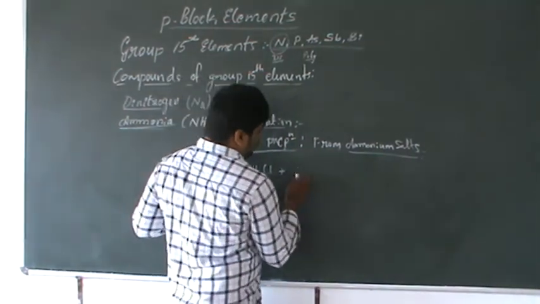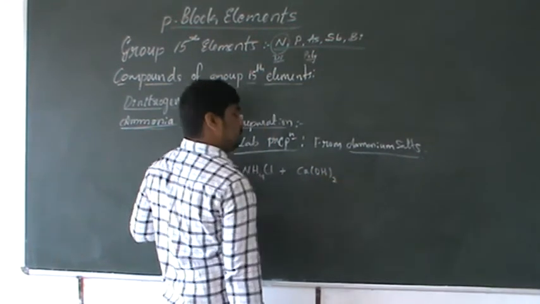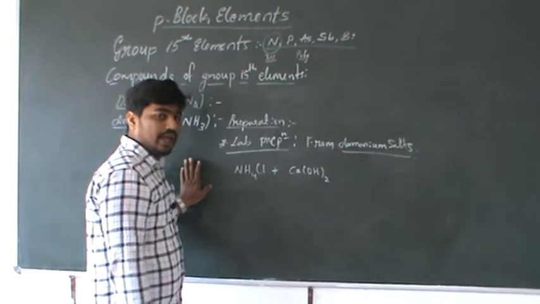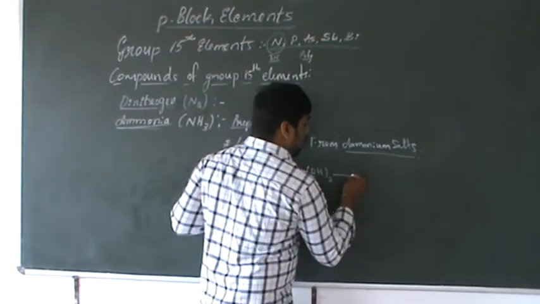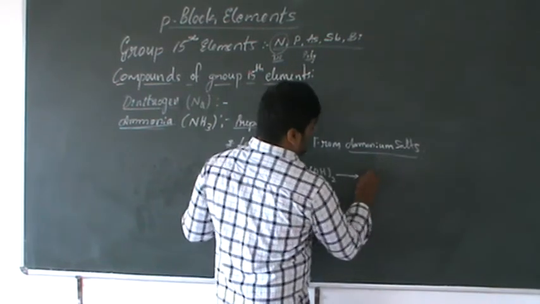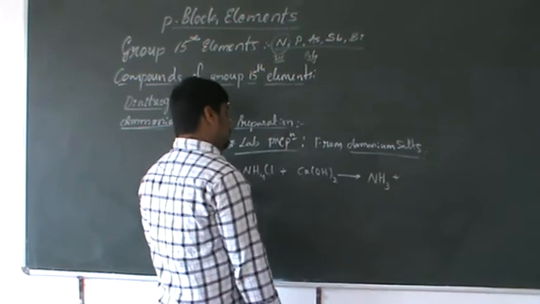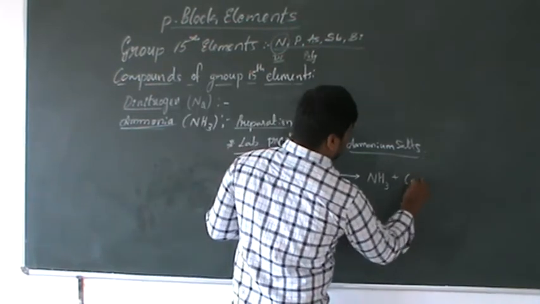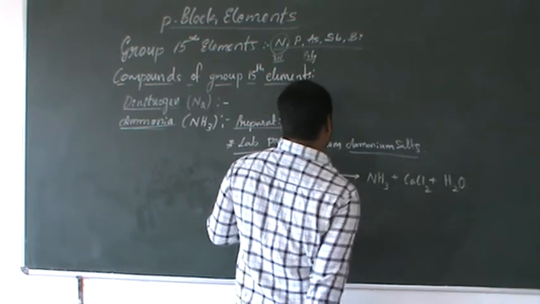When ammonium chloride is treated with calcium hydroxide, nothing but lime water, when lime water reacts with ammonium chloride, ammonia is formed. The next product is calcium chloride, correct? The next thing is water. Then balance the equation.